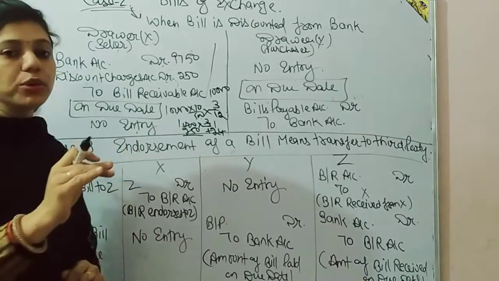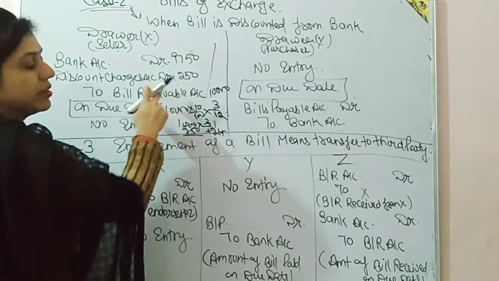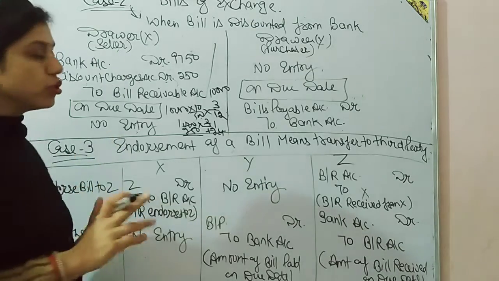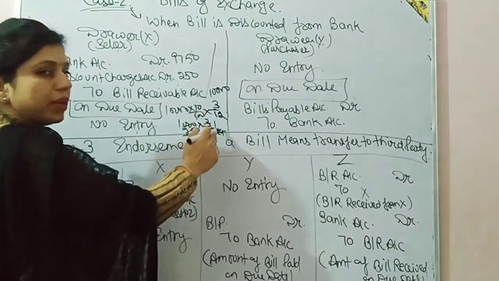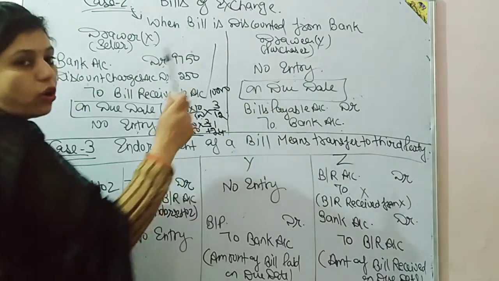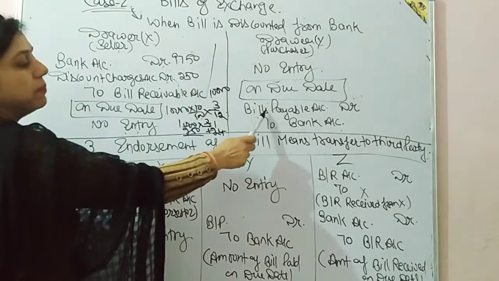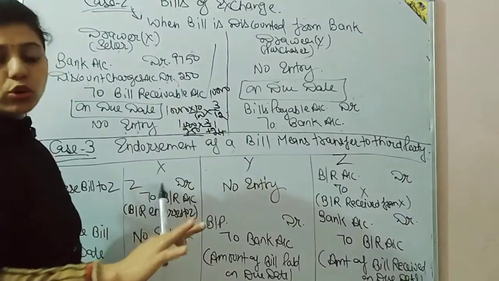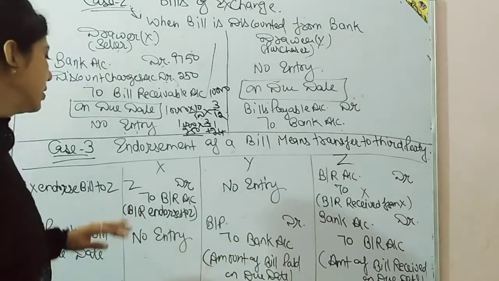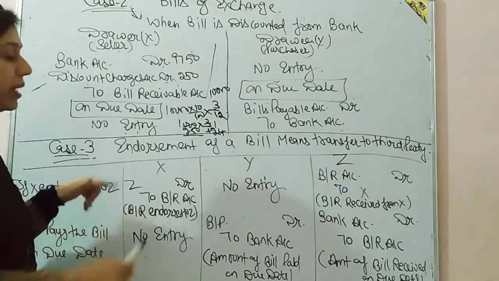For example, the duration of the bill is 4 months and after 1 month he receives the payment from the bank. So 3 months are left, so discount will be cut for 3 months. And no entry in the books of Y at the time of discounting. On the due date, no entry in the books of X. And in the books of Y, BP to bank. He doesn't know anything about whether it was discounted from the bank or not. I hope it's clear.